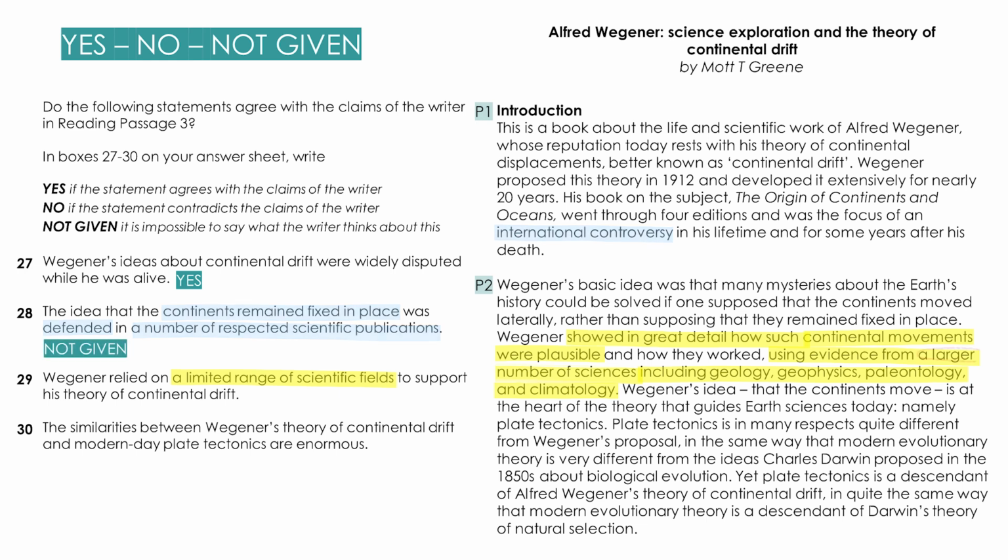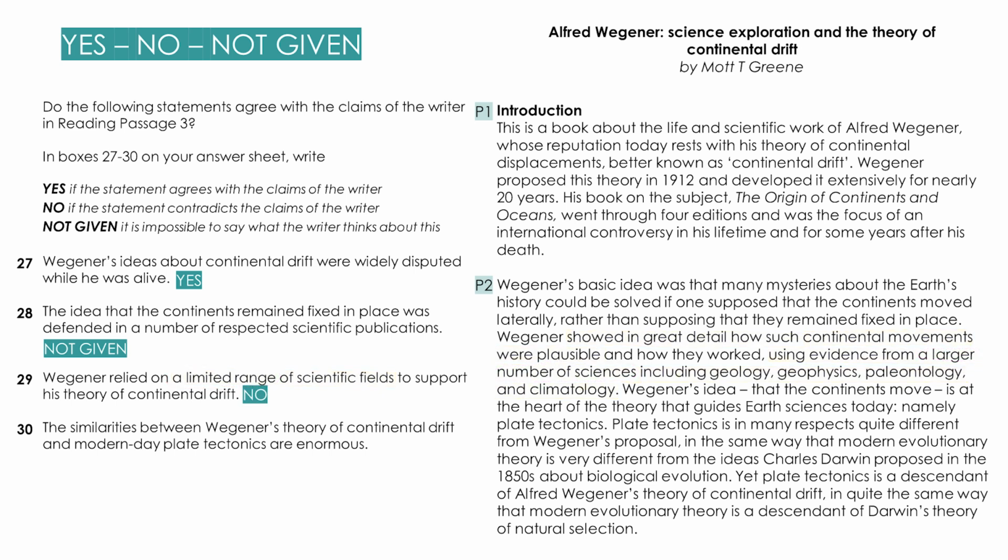As for question 29, the statement says that Wegener relied on a limited range of scientific fields to support his theory, or on just a few different sciences. While in the passage, we can read that he used evidence from a larger number of sciences, including a list of sciences. And this is a direct contradiction, very clear. So the answer is no.